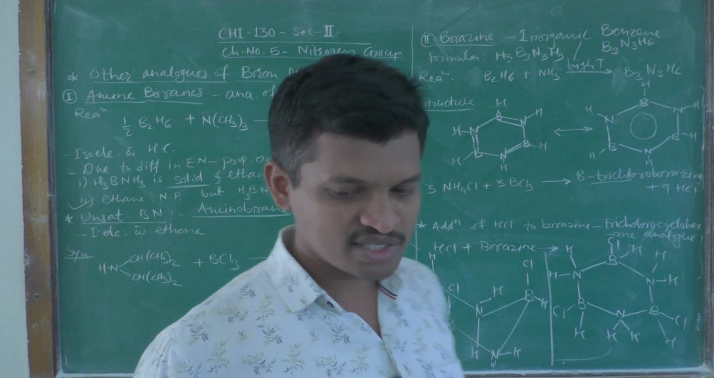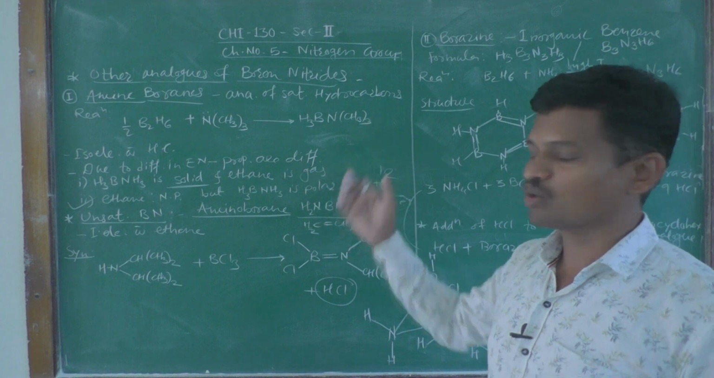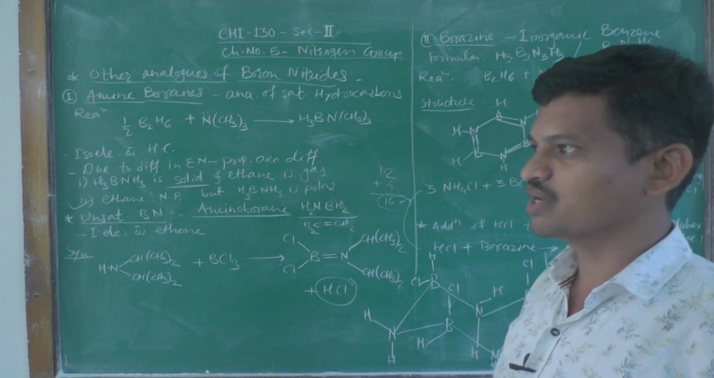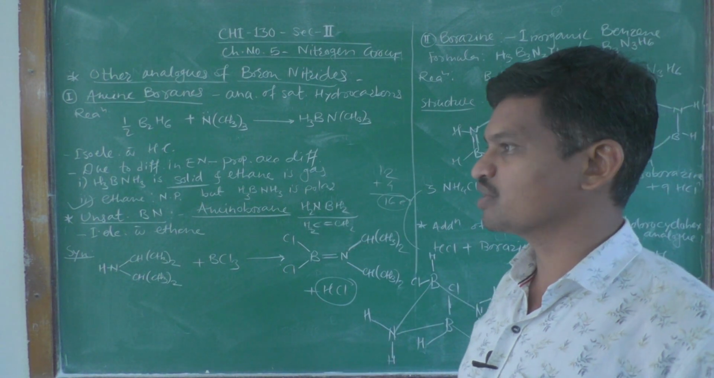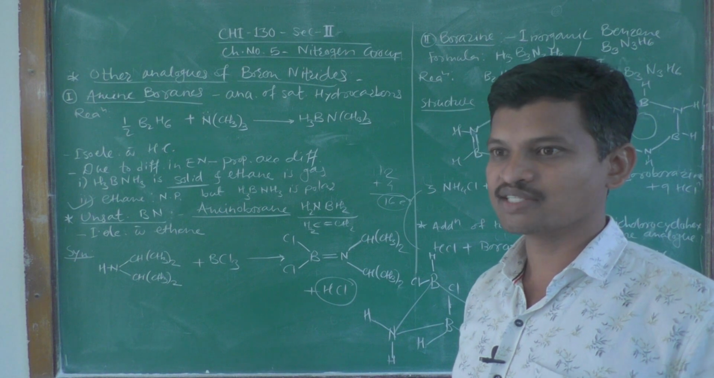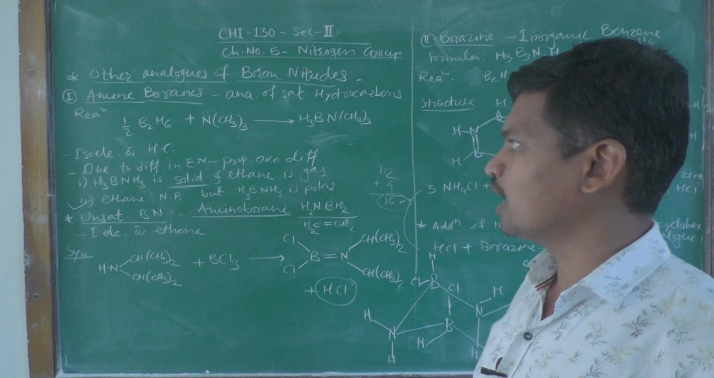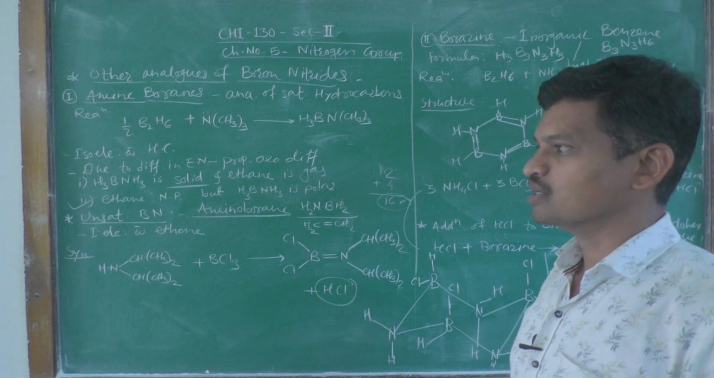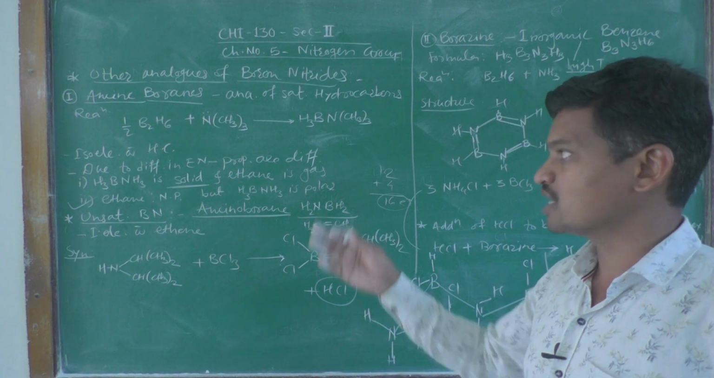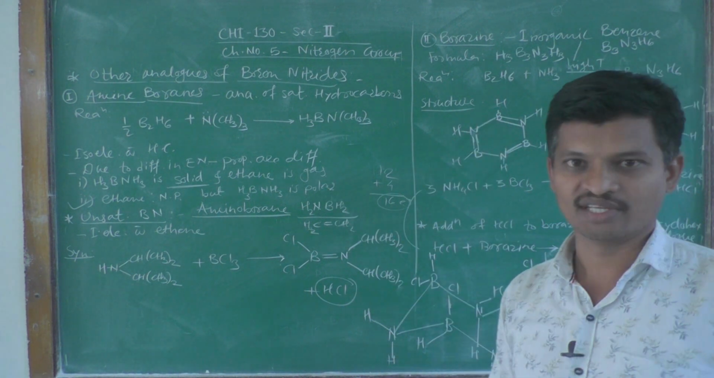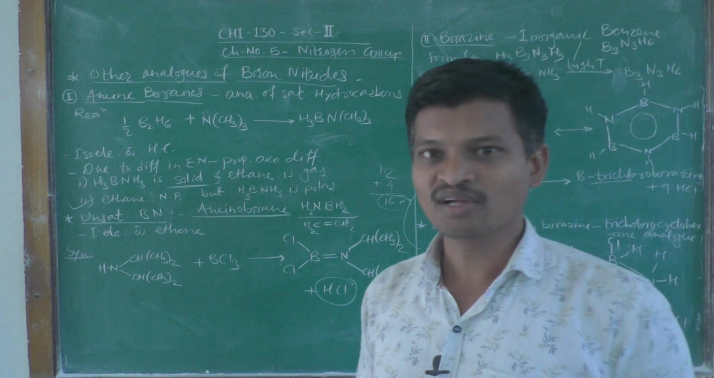So, students, this is all about the boron nitride compounds. We have covered it in 2 lectures. In the last lecture we saw the simple boron nitrides and their classification, and in this lecture we have seen the other analogues such as aminoboranes and borazine. So, this is all about the boron nitrides.